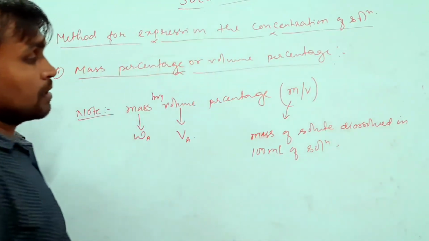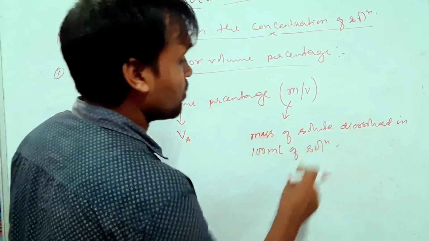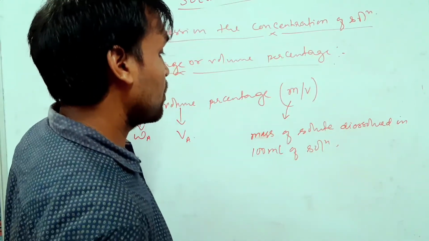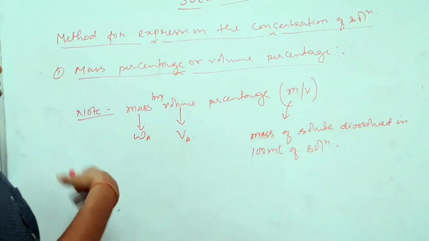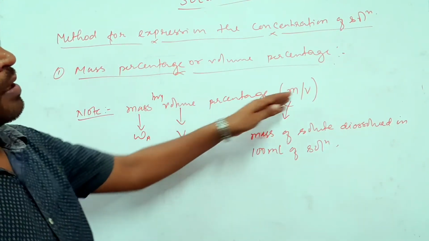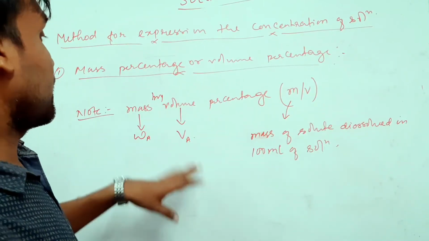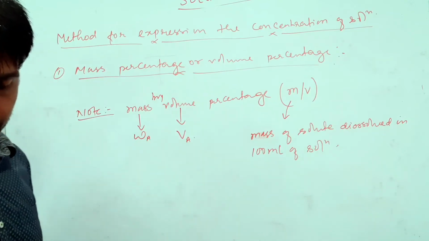Got it or not? That means here the mass of the solute will be given and it will be dissolved in 100 ml of solution. So mass will be written as WA, volume will be written as VA, then the symbol will be M by V. In those cases you should understand it. So this is a special note.